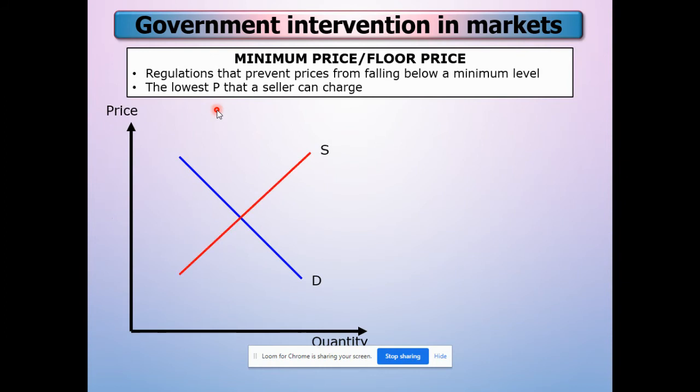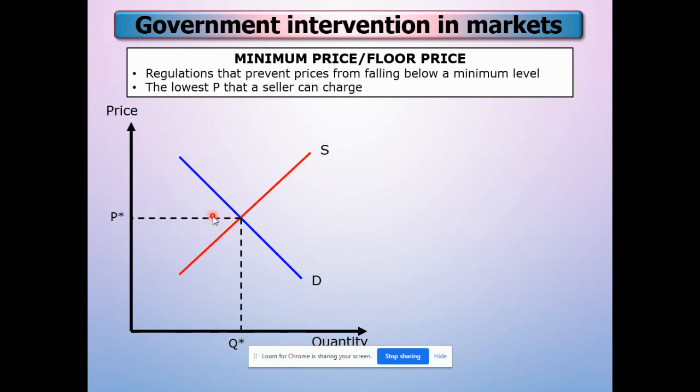Okay, kita tengok graph. So, now we can refer to the graph. Okay, this is the original market equilibrium. Harga asal dia lah. Harga asal dia at P star. The original price is at P star. But P star ni is lowest price, harga yang murah di pasaran. Jadi how the government can help the seller? Okay, macam mana nak tolong seller sebab harga ni harga yang murah.